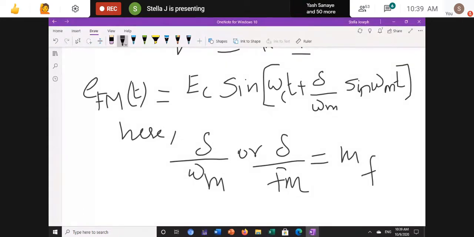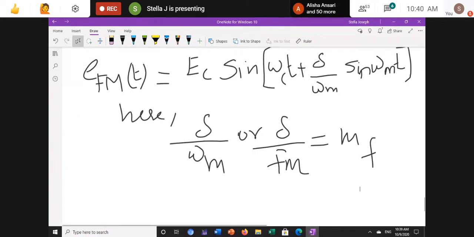Del divided by omega m, or if I represent it in the frequency domain with 2 pi fm, the equation becomes del by 2 pi fm, del by fm. So I will get, I'm naming it as mf.